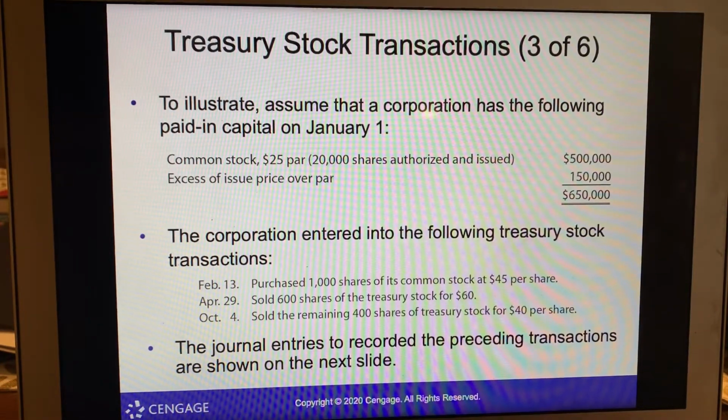Common stock at $25 par, 20,000 shares are authorized and issued. 500,000 par, excess price over par will be 150,000, so total is 650,000. So on February 13, purchased 1,000 shares at $45. Sold 600 shares at $60. Sold the remaining 400 shares for $40. So let's take a look at that.